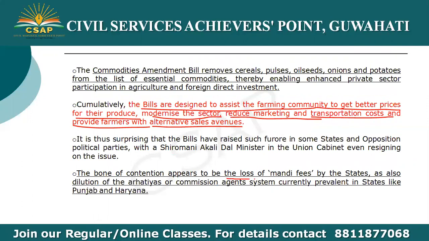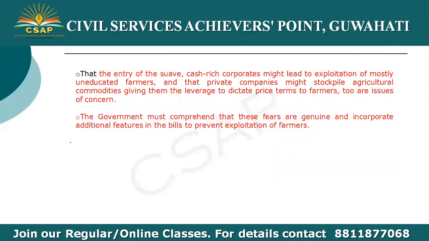Also, there is the loss of mandi fees by the states, as also dilution of the arhatiyas or commission agents system currently prevalent in states like Punjab and Haryana. So it is receiving stiff opposition in those states.